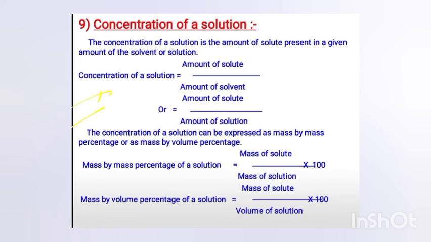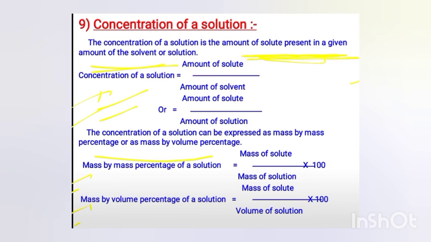This is how we can find out the concentration. There are three methods: mass by mass, mass by volume, and volume by volume. What is concentration? Concentration is the amount of solute present in a given solvent. What is the formula for concentration? Amount of solute divided by the amount of solution.